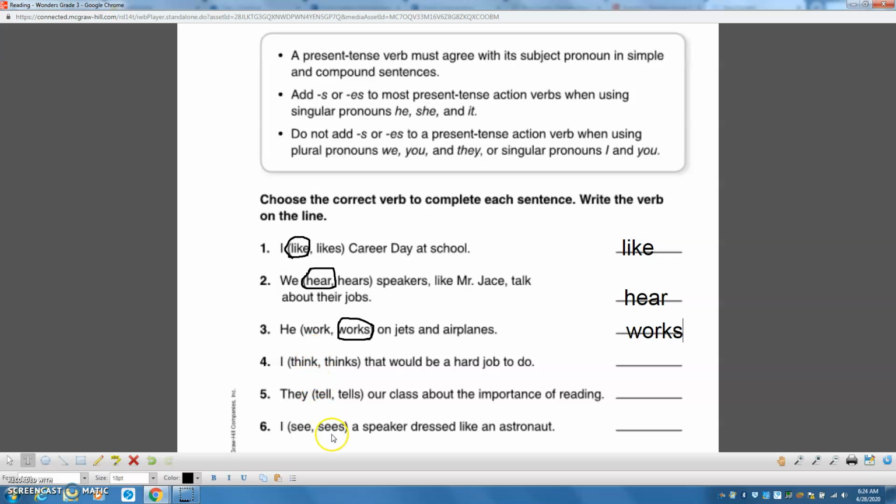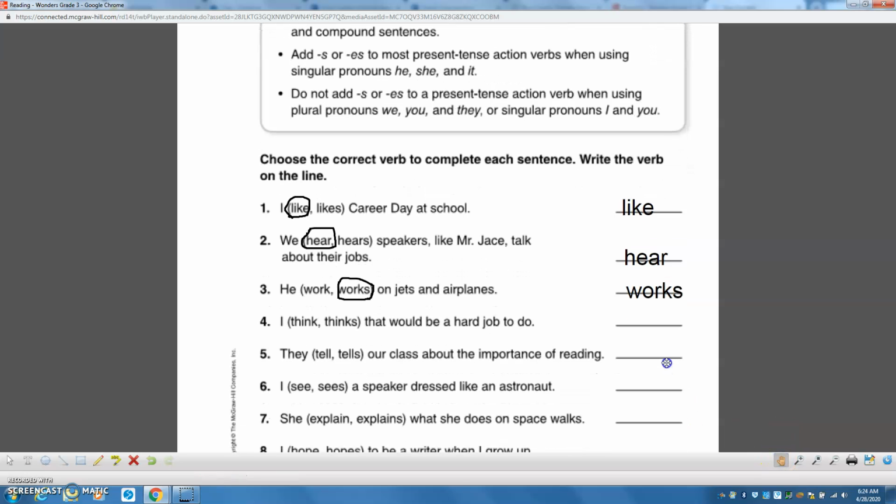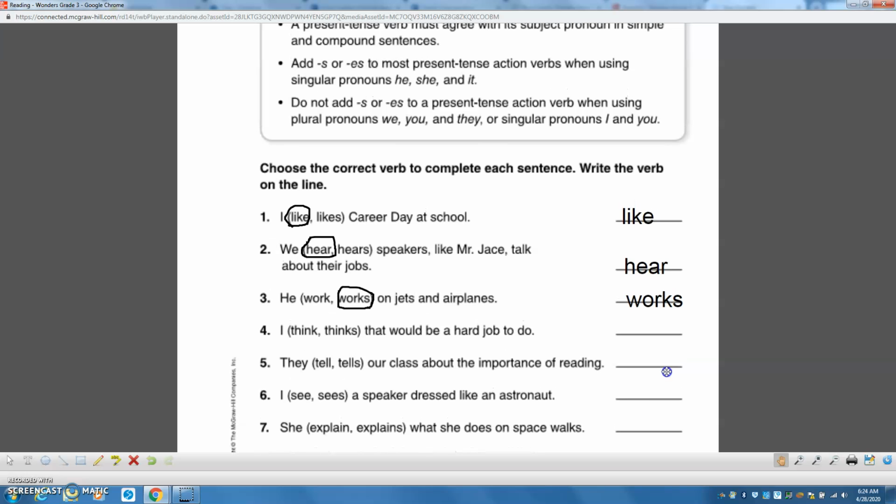For the next 3 sentences, you have the pronoun I for number 4, you have the pronoun they, and you have the pronoun I again. Actually, I'm going to move this up. Hold on. There's a seventh one down here. I want you to do that seventh one. Okay, so we have these four sentences. This one has I, this one has they, this one has I, and this one has she as our subject pronouns. I want you to decide which one of the verbs goes with each of our pronouns.